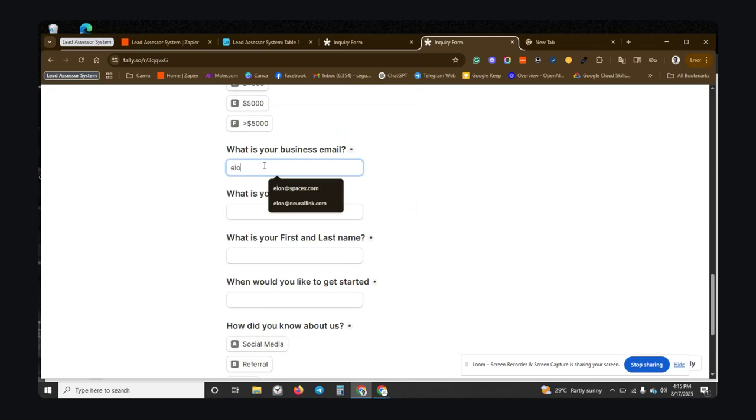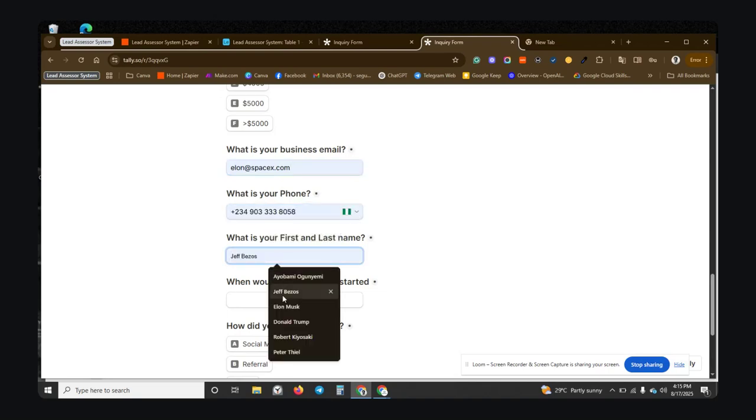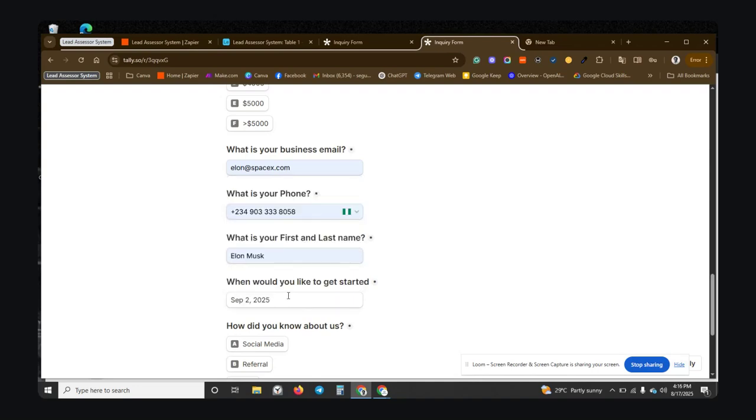I can just say Elon at spacex.com, right? And then my phone number, and I can just use Elon Musk. Now, if you add 14 days to this, that would be about the 31st, right? What I'm going to do is say I want to start on the second.